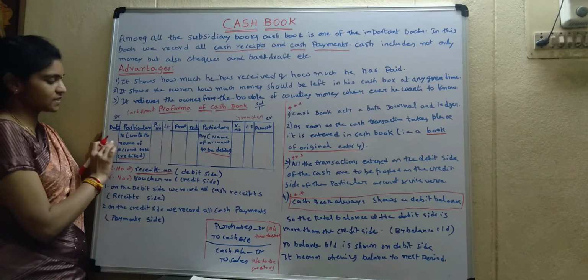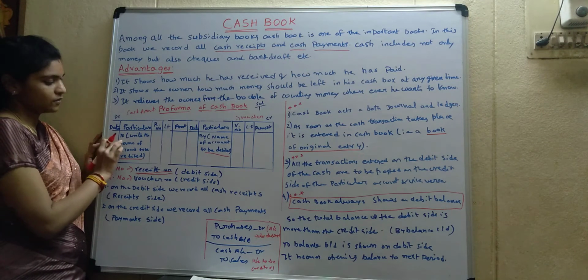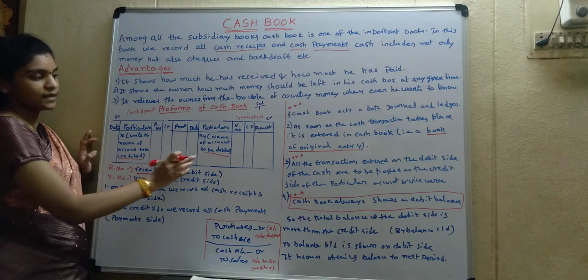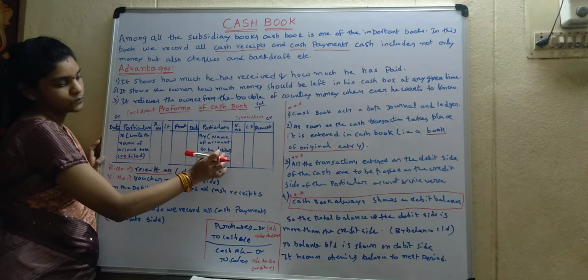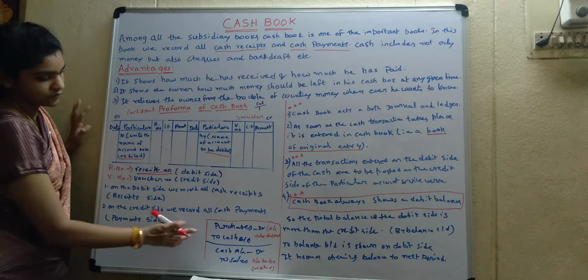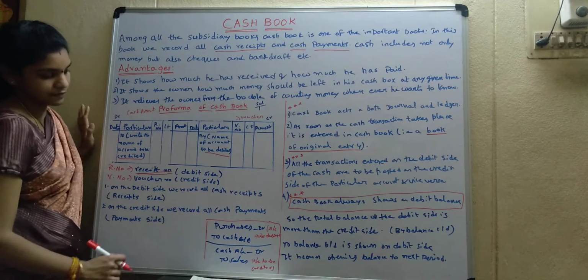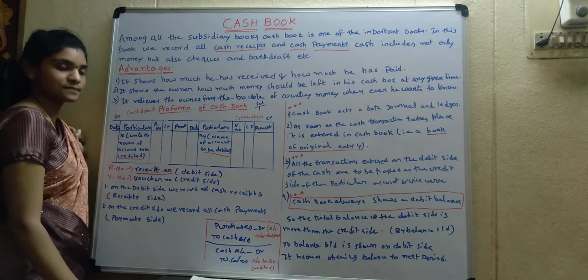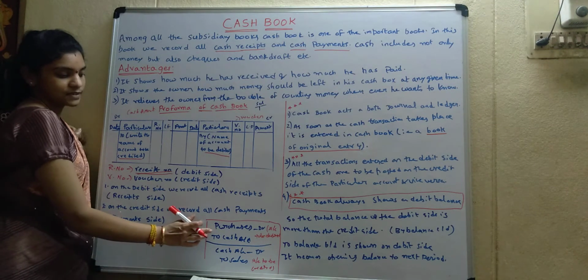Coming to this side, the debit side, what do we write? We write the name of the account to be credited, and here, by, the name of the account to be debited. Let's see with an example. For example, purchases made for cash.